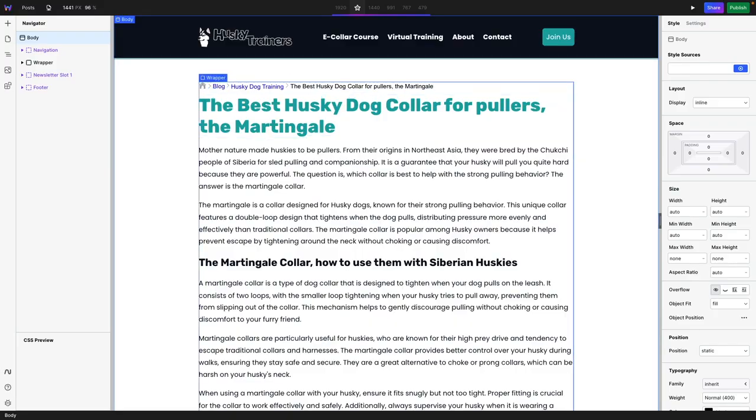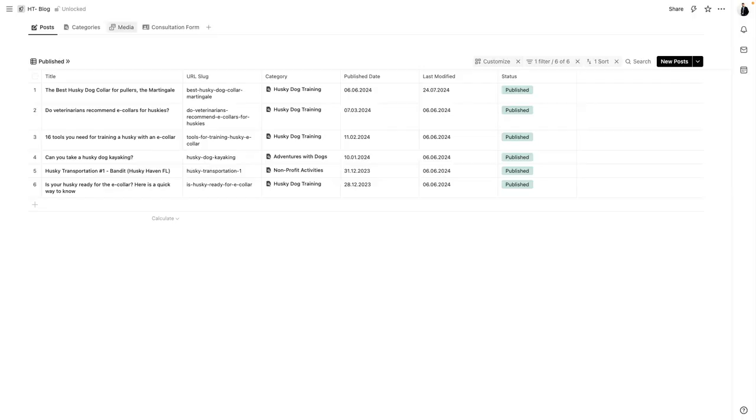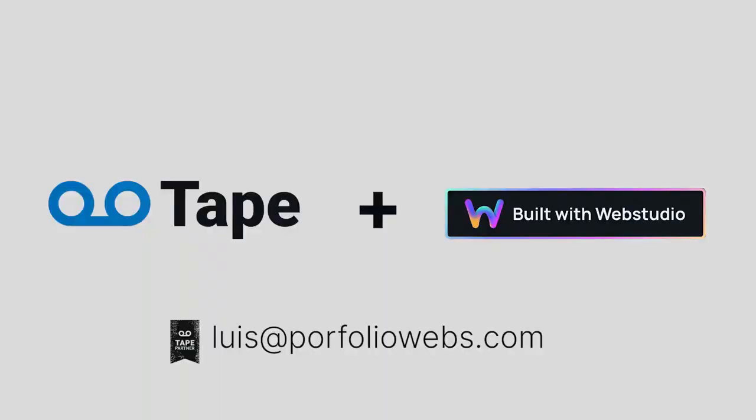So let's just make a conclusion here. Having Tape and Webstudio is a fantastic combination because it gives you a lot of flexibility. You can connect the Tape API and send the data, beautiful data, to Webstudio. And another thing is that when you use the built-in Tape links, they go to something like tapeapp.com. When you use Webstudio, it goes to your domain and your own URL. So that's something to consider.